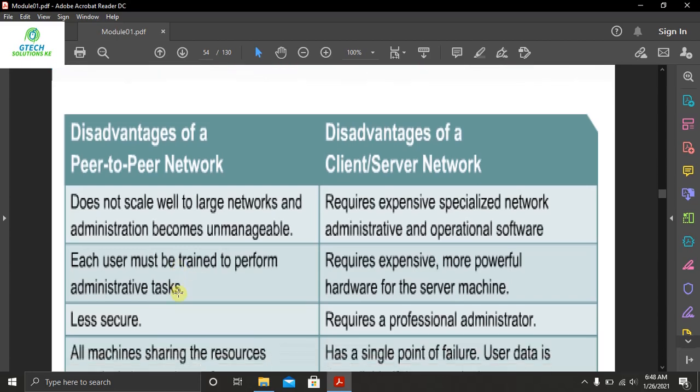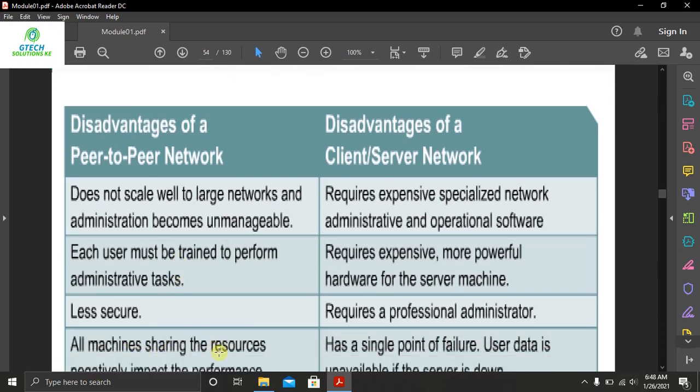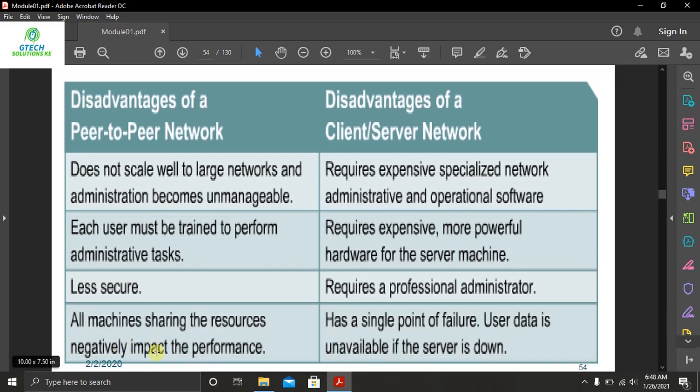On the side of client server network, it requires special or expensive specialized network administrative and operational software. Another thing is that it requires expensive and more powerful hardware for the server machine. It requires a professional administrator, and the last point is a single point of failure. User data is unavailable if the server is down. So we have said that, for example, if the server is down in the case of a server network or client server network, then there is a disaster.